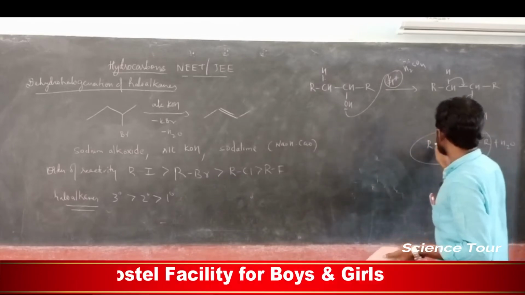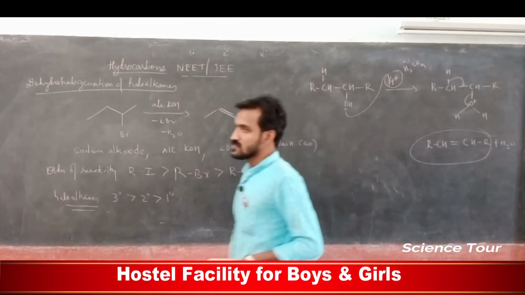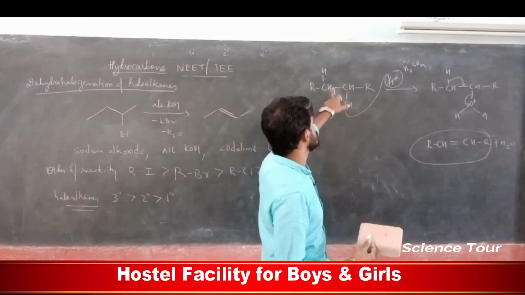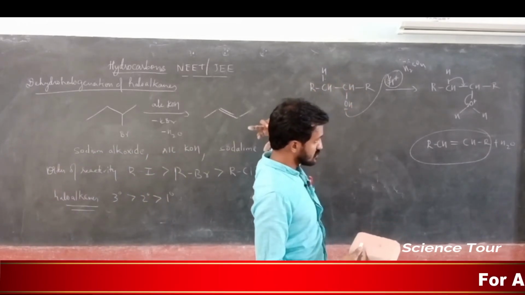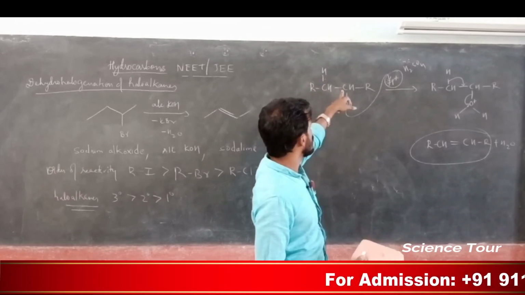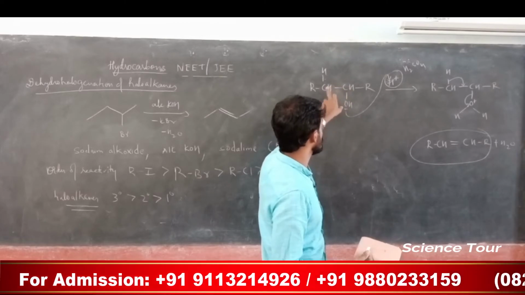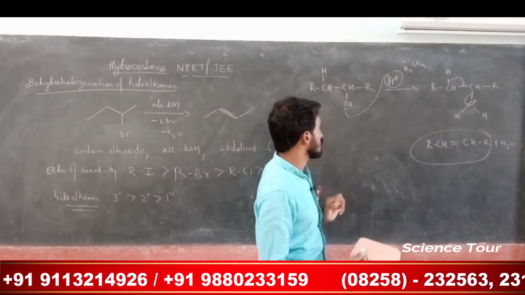So this is how we prepared alkene. This is actually dehydration of alcohol. So which alcohol is this one, my dear students? This is secondary alcohol. Alcohol attached to this carbon is attached to two different carbons, so it is